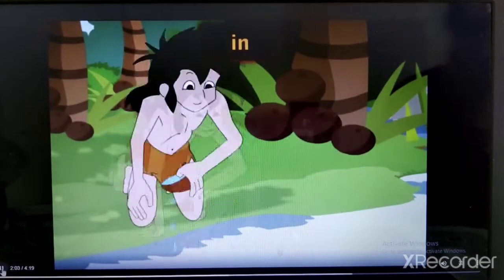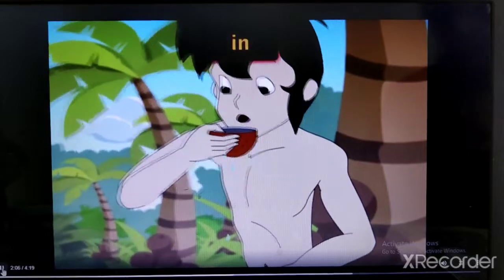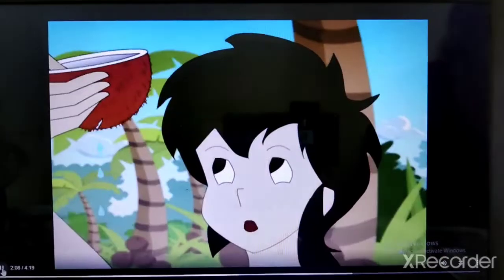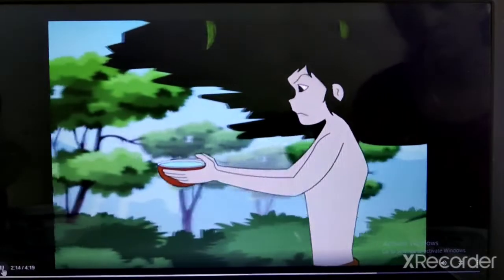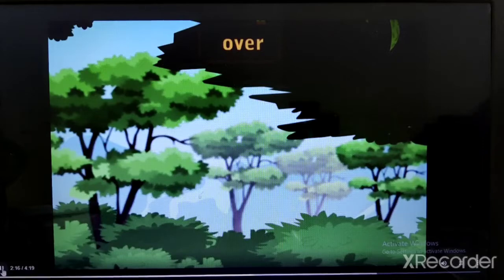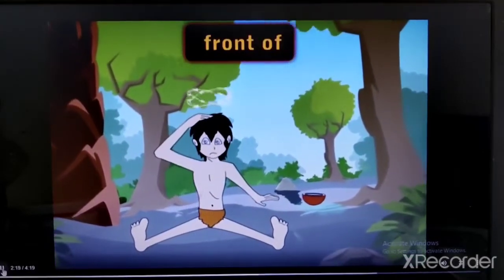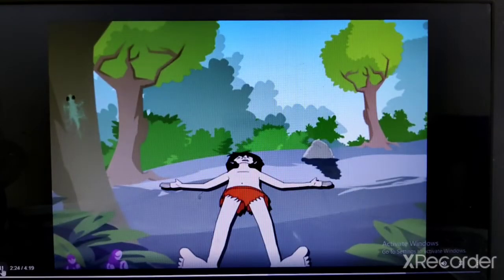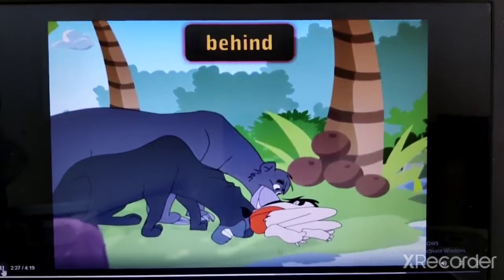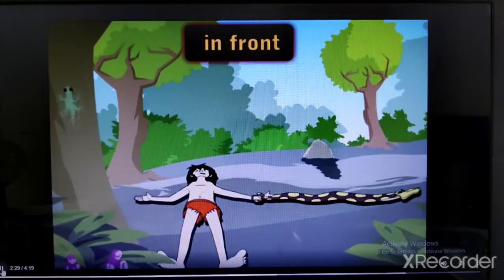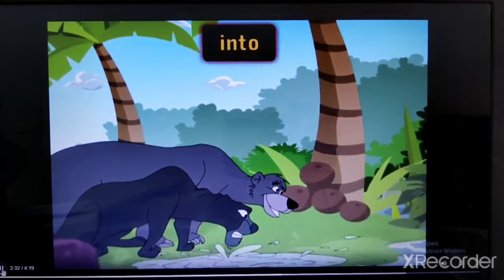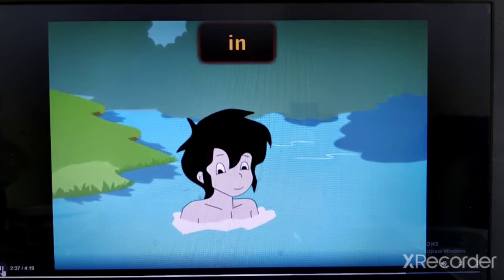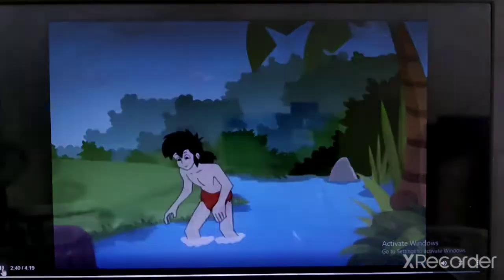Mowgli filled water in a coconut shell and sat down in the shade to drink. But, oops, the water trickled drop by drop. Again he went to fill water, but he tumbled over a small stone in front of him. Oops! The water spilled over. Mowgli felt dizzy and fell to the ground. All the animals pushed from behind, pulled from in front, and at last they got Mowgli into the pool. Mowgli drank the water, splashed in the pool, and soon he was energetic once again.